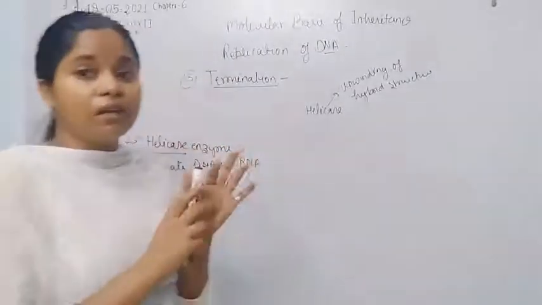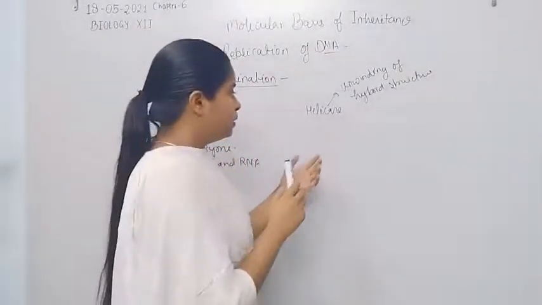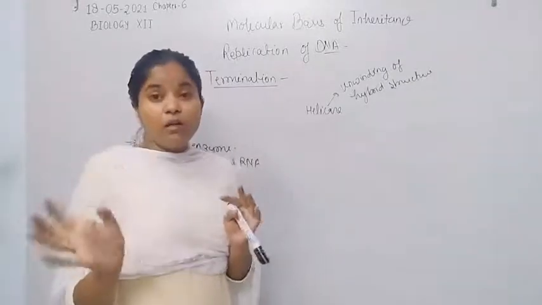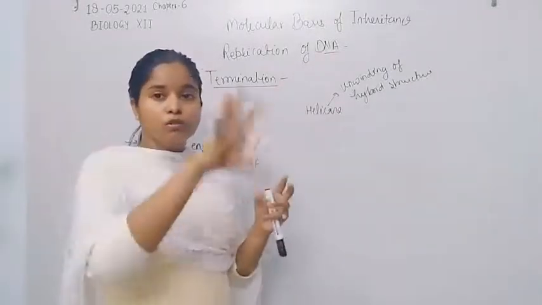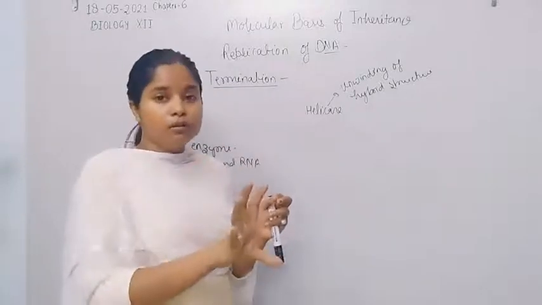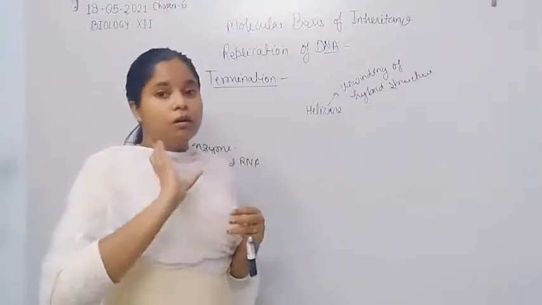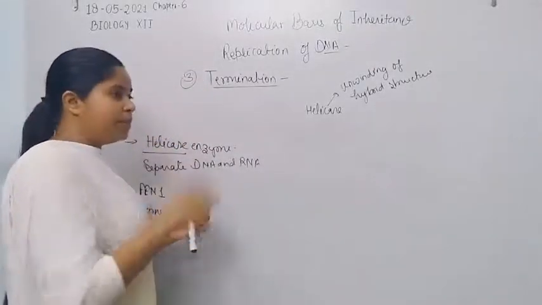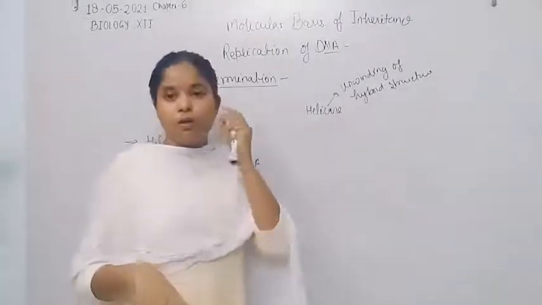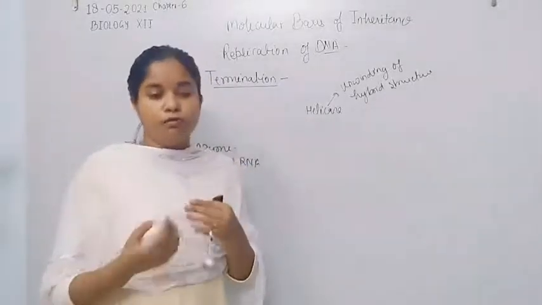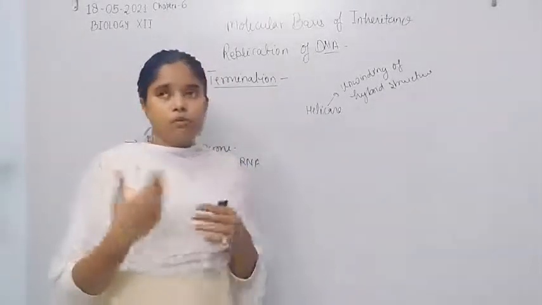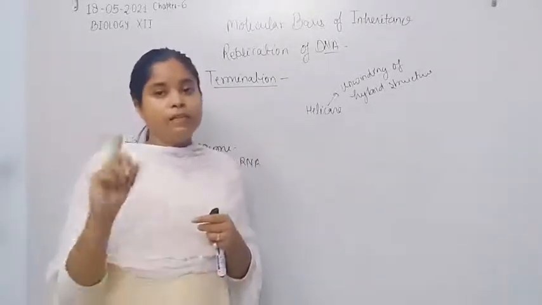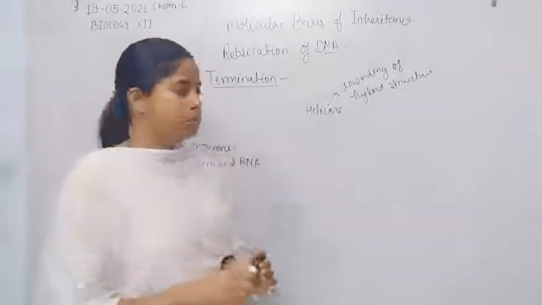Because only bond formation takes place, the whole nucleotide is not needed for the formation of the phosphodiester bond. That's why separate energy is required for the formation of the phosphodiester bond in some eukaryotes and archaebacteria. But in most prokaryotes, such as E. coli, NAD plus is simply used as an energy source.